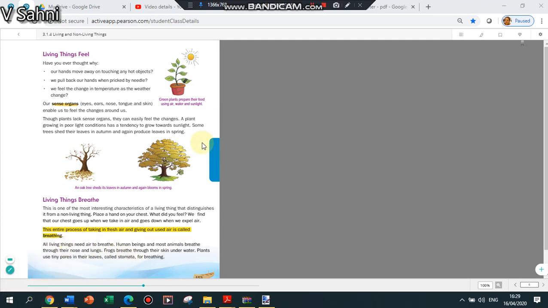And especially remember about the frog. Under the water it breathes through its skin, and on the land it breathes through its lungs. Let's go to the next page and see how insects breathe.